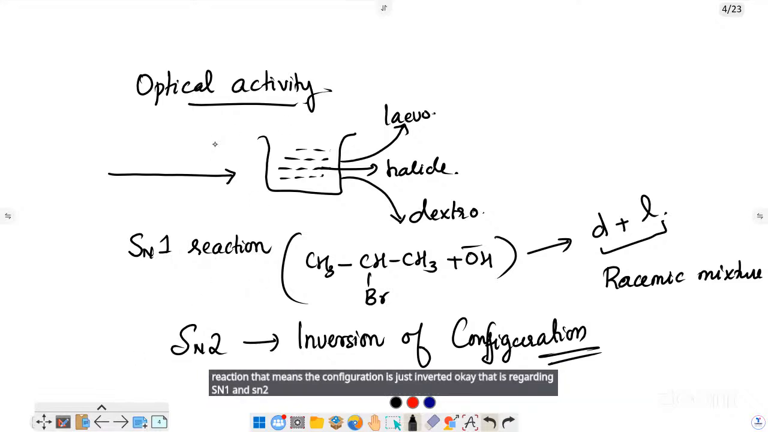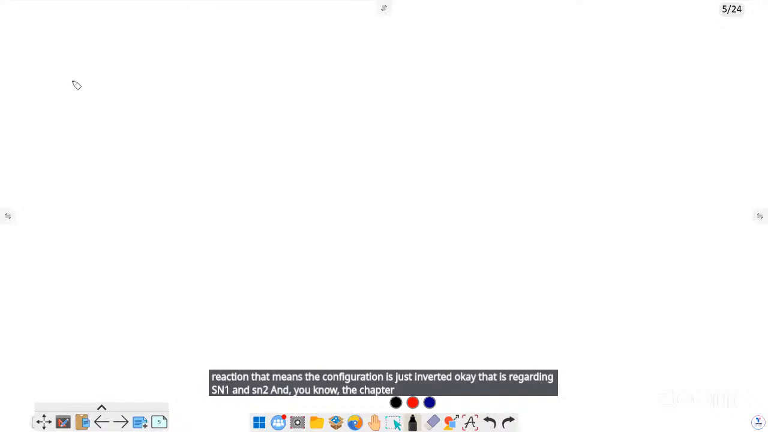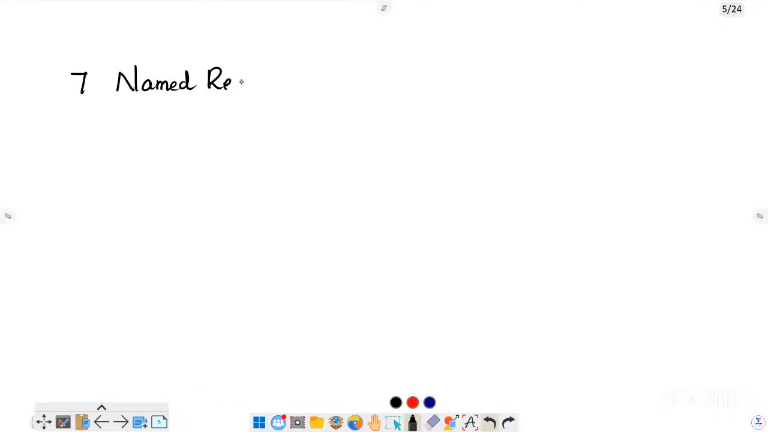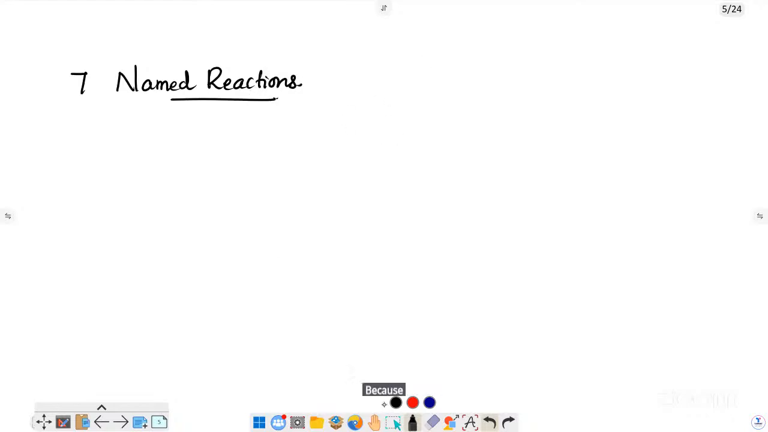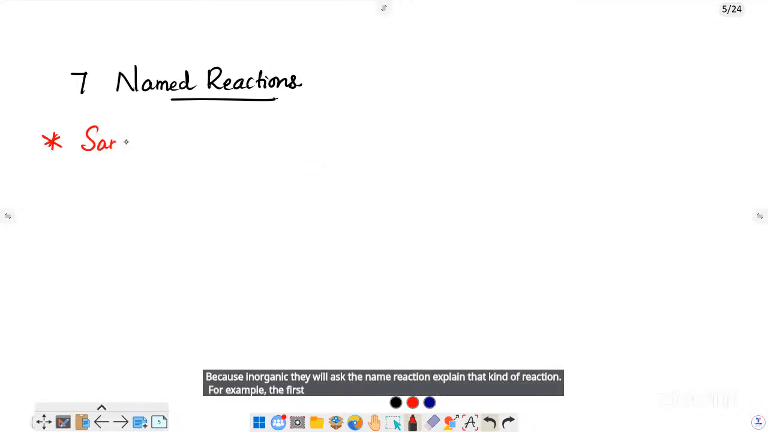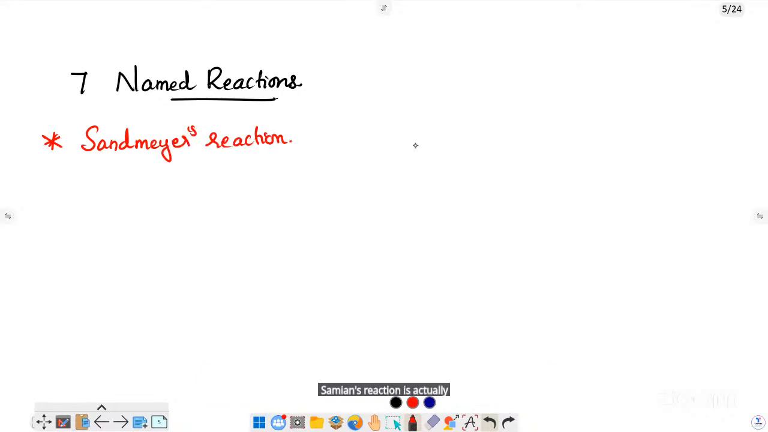And you know, the chapter contains almost 7 named reactions. Named reactions are highly important in organic chemistry because they will ask you to name and explain that kind of reaction. For example, the first name reaction of the chapter is Sandmeyer's reaction. Sandmeyer's reaction is actually the conversion of aniline to haloarenes. I will not explain all the reactions, I will just note down the reactions.